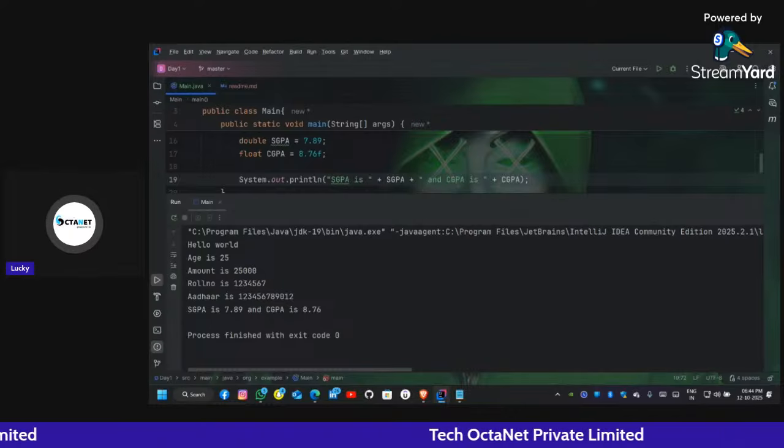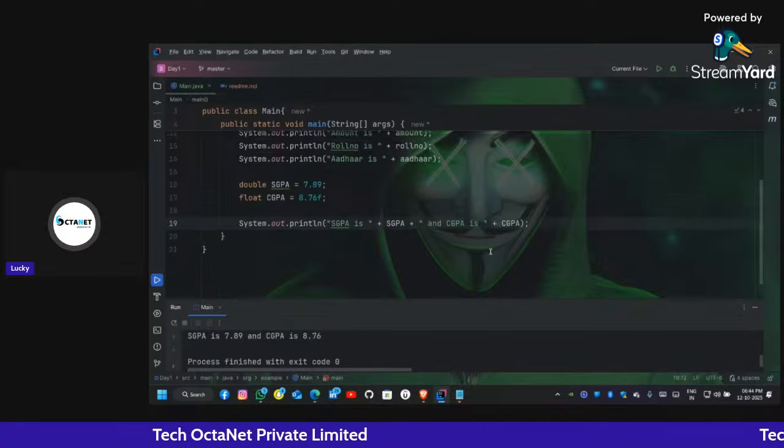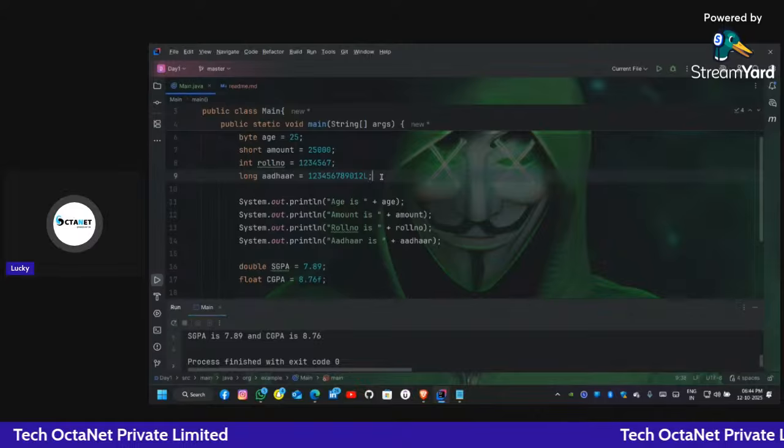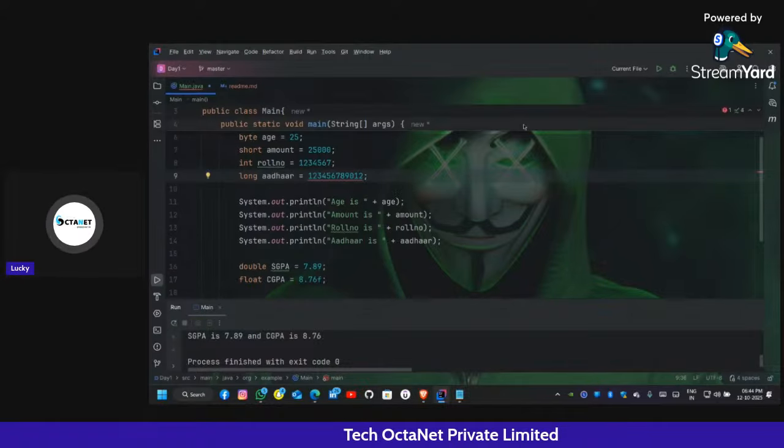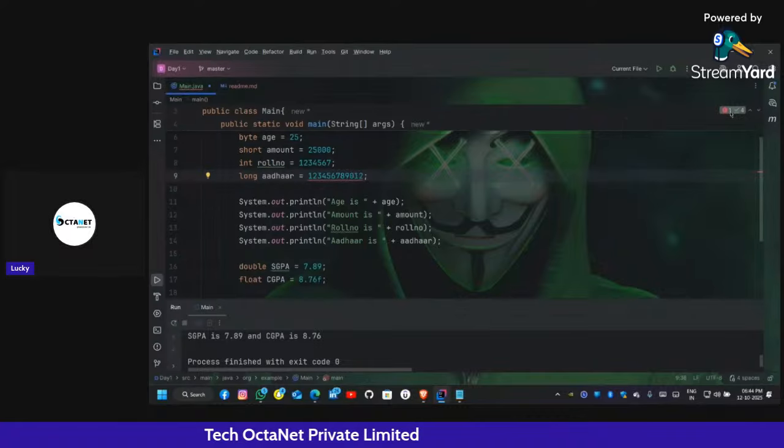Okay, Jeet Santra, why do we use L in Aadhaar? See here. When we write a long number, the compiler by default treats it as an integer. Let me remove the L and see the error here.